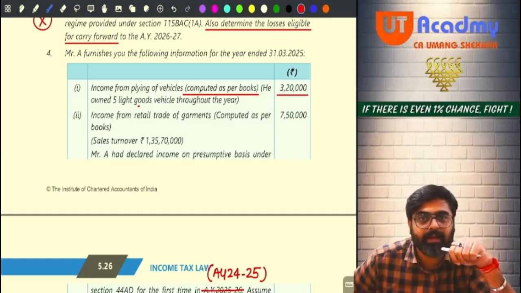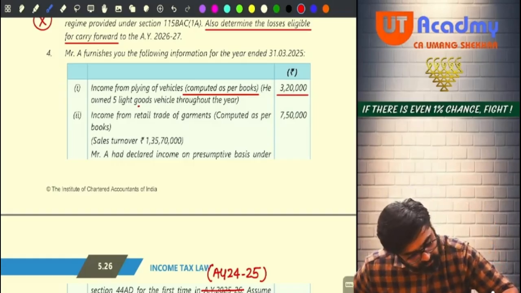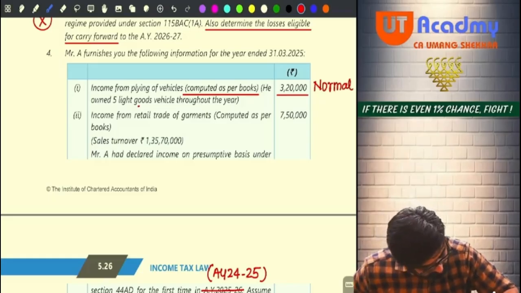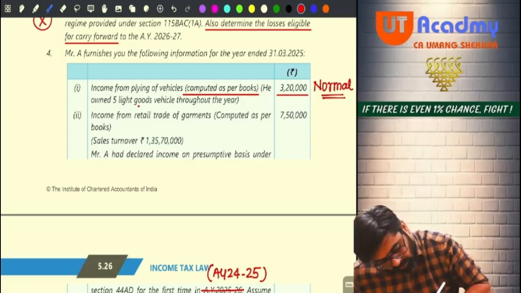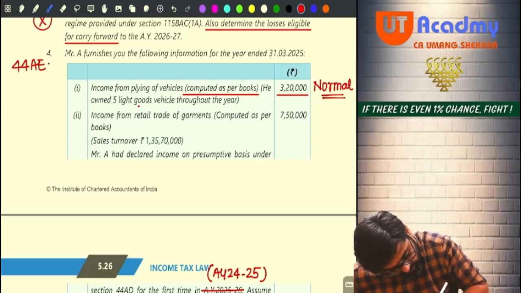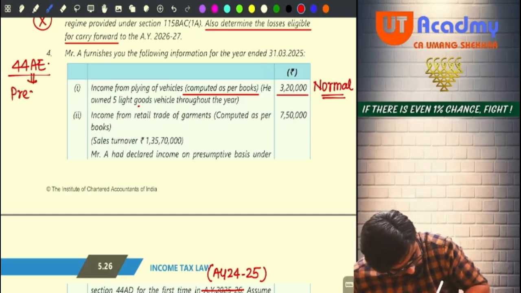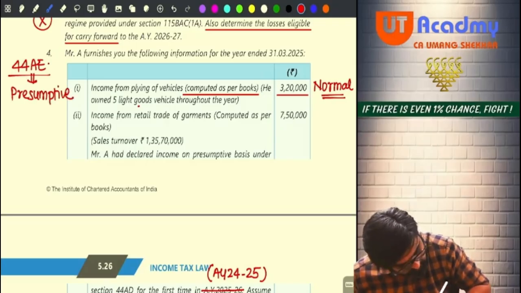Is this 3,20,000 presumptive or a normal PGBP income? Normal PGBP. This is your normal PGBP income, normally calculated. So if you follow 44AE and calculate the income on a presumptive basis, what will be your presumptive PGBP income?